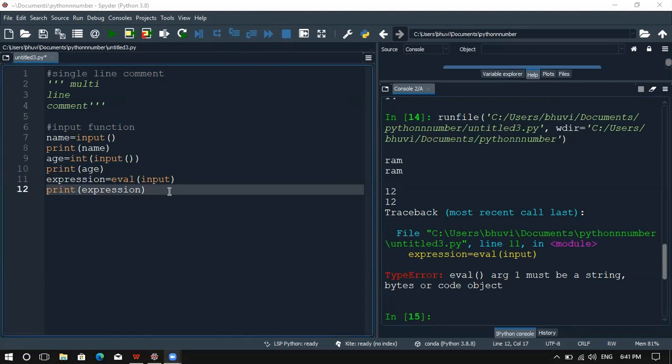So what it says is it will take an argument as a string, bytes, or a code object. So it is not working here in this code.